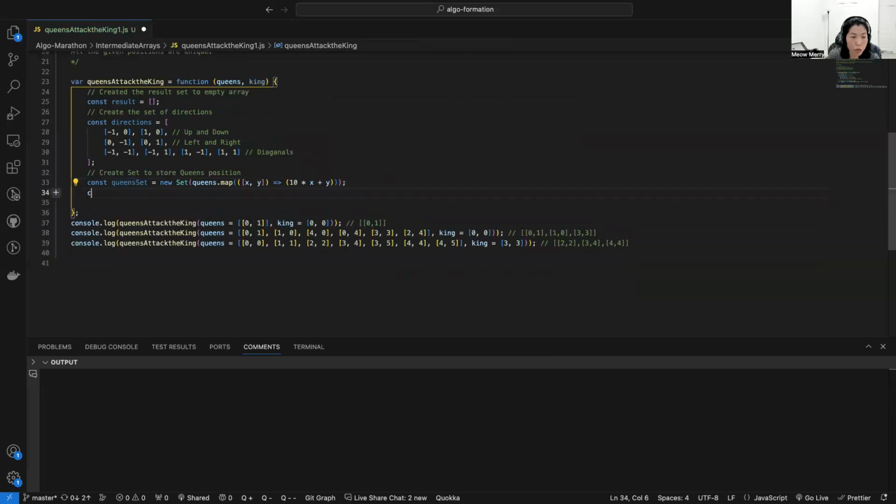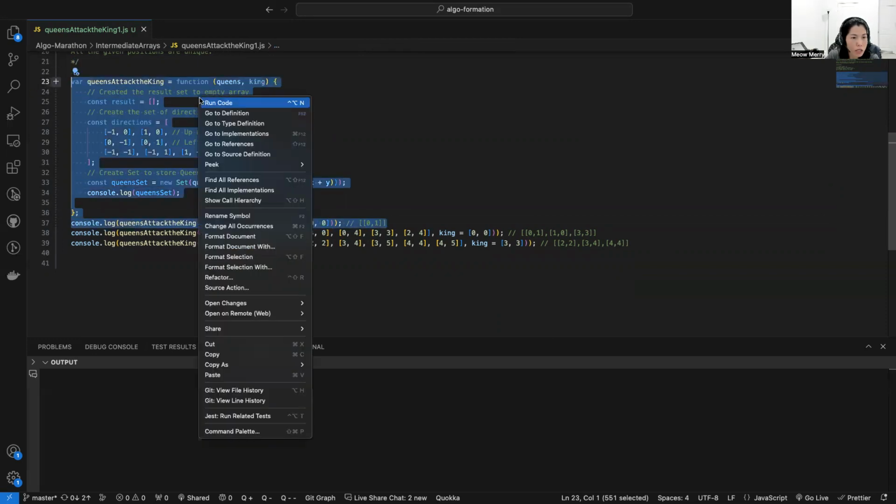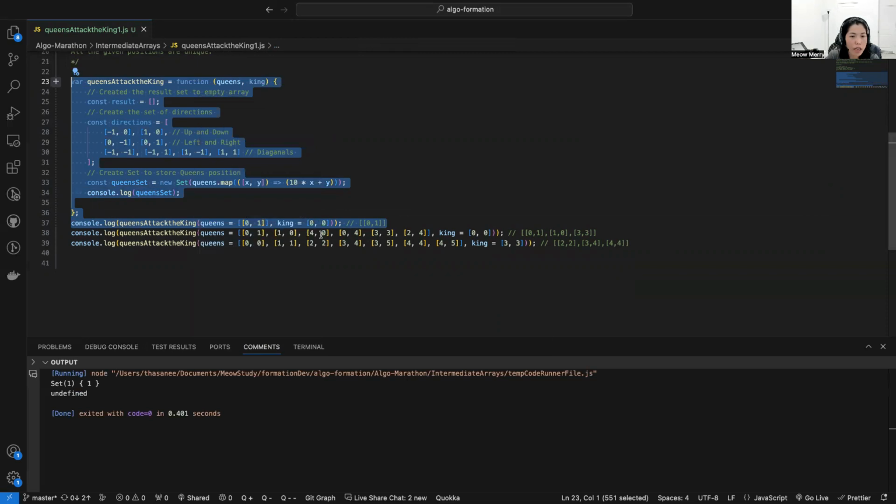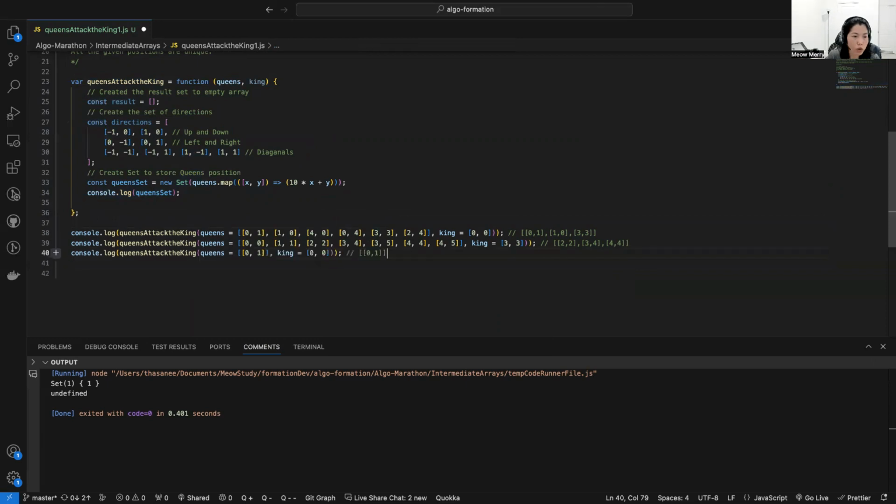Let me show you what happens with the set. Just console log to see what it is, because I want to use an array of numbers. Let me test with the first one. In this case we should get zero. Okay, yeah, we get one because we have 1 and 10. Let me show you another one.